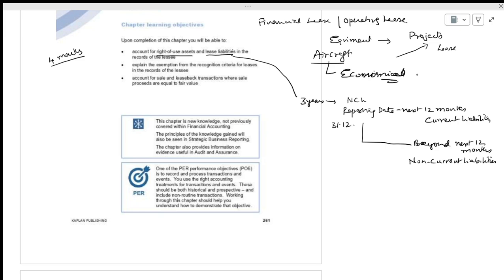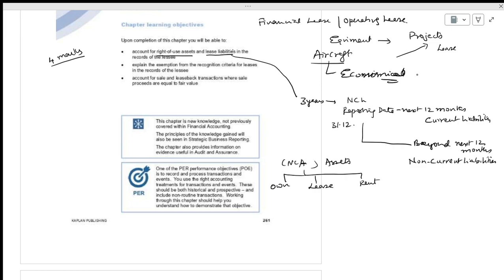That's all. Now we have to record the right-of-use asset and the lease liability. We will show them when we are doing the assets. Non-current assets are divided into what you own and what you have taken on lease, or on rent.